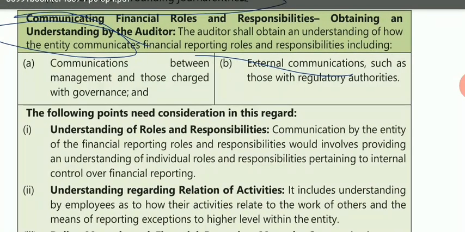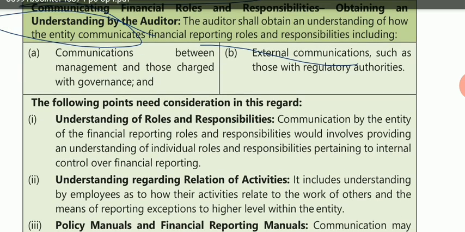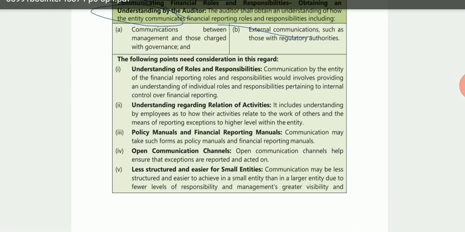This covers communication between management and TCWG, and external communications such as those with the regulatory authority. Basically they are talking about two parties: first is your TCWG, and then external communications with other regulatory authorities. So the following points need to be considered when you take an understanding of the entity's roles and responsibilities and the entity's communication process. This understanding is also to be obtained by the auditor.